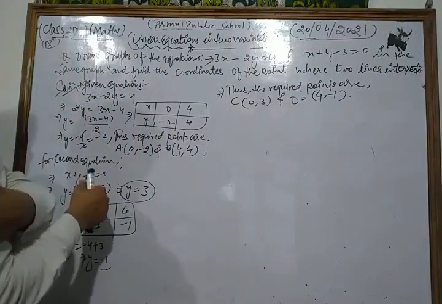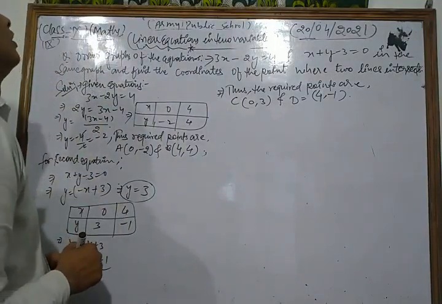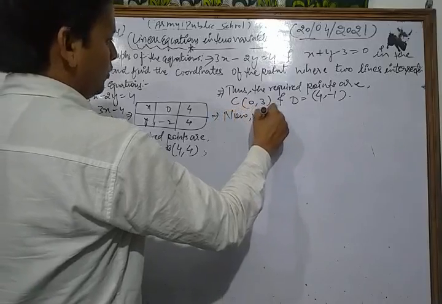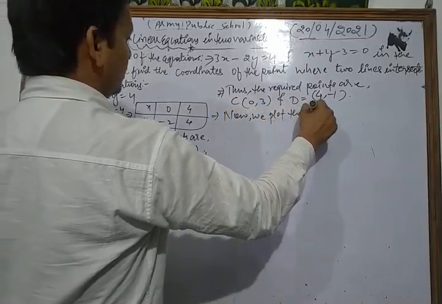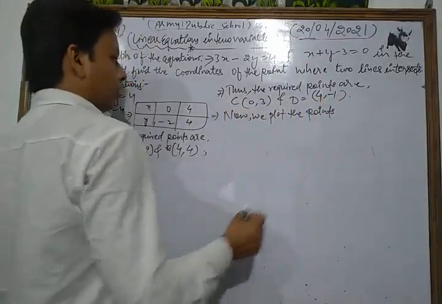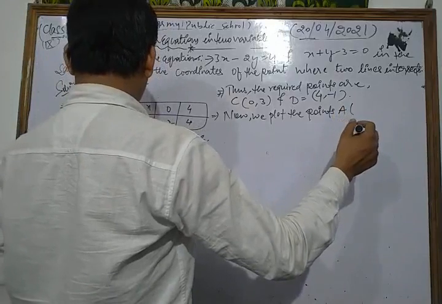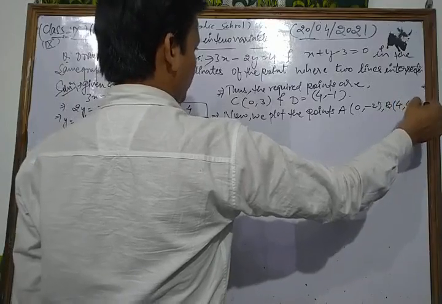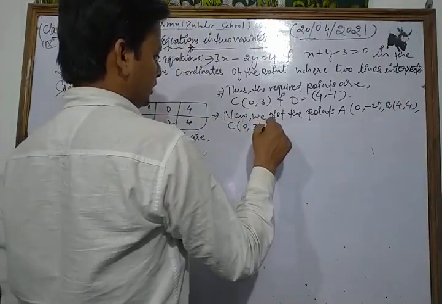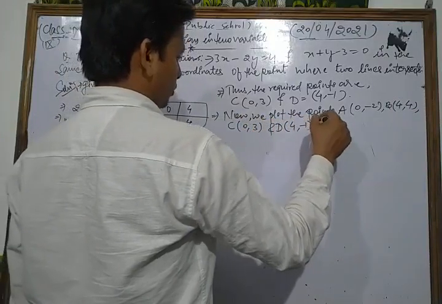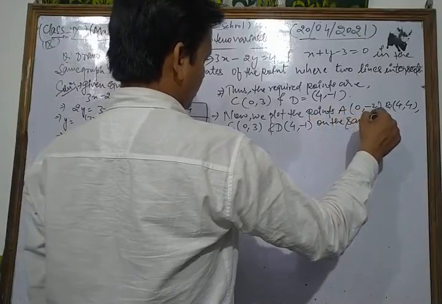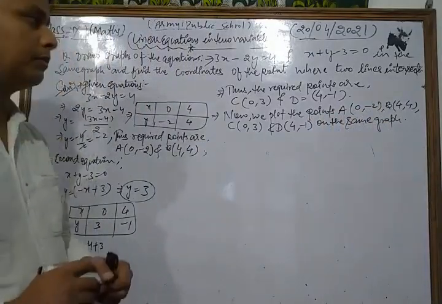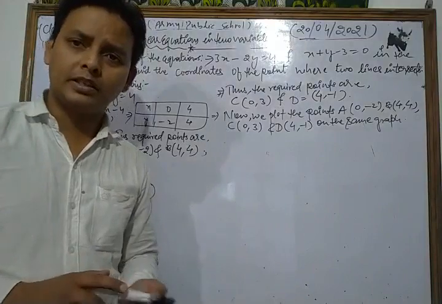Now we plot the points A 0, minus 2, B 4, 4, C 0, 3, and D 4, minus 1, on the same graph, because according to the question we plot the graph of each and every equation on the same graph. So let's see.